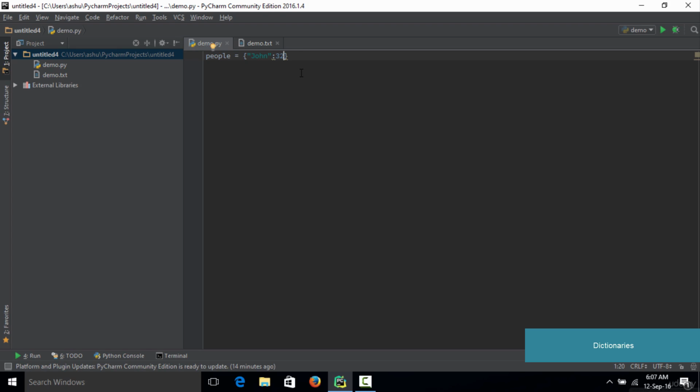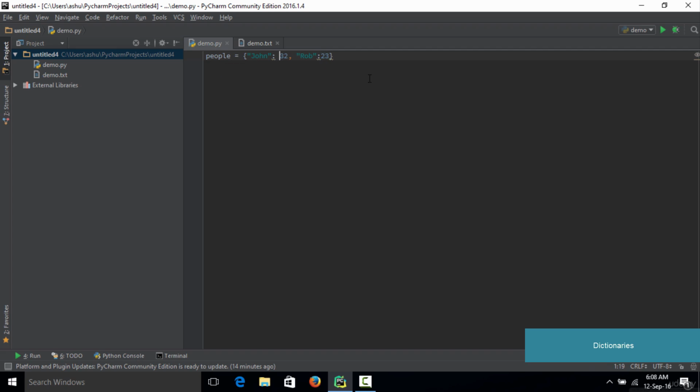Now in order to define another one, you simply need to give a comma, go ahead, first define the key, which is nothing but the person's name in this case, again give a colon, and then define his age to be, let's say, 23. So this thing right here is nothing but our dictionary. As I earlier mentioned, a dictionary comes in key value pairs. So this thing right here is our key, and this is the value of your key. This is the second key and this is the value of your second key.